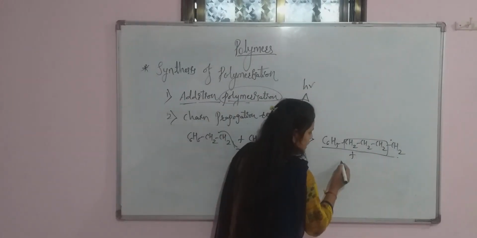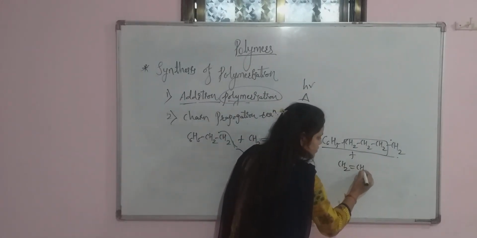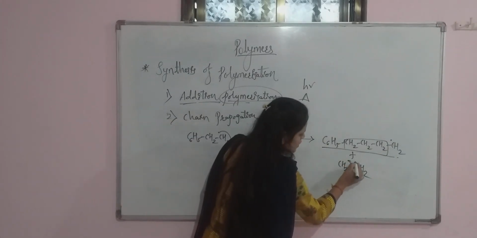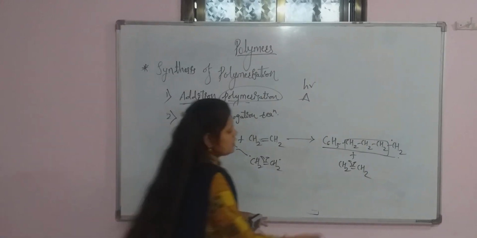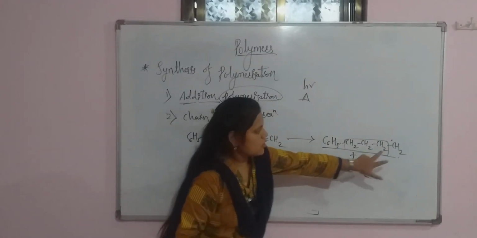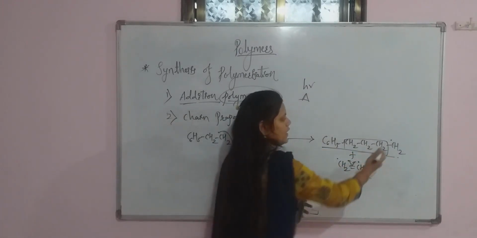Suppose I react this again with an ethene molecule. Again this bond will break by homolytic cleavage, so there is a formation of CH2 dot CH2 dot. This carbon requires one electron and this carbon requires one electron. They combine together.